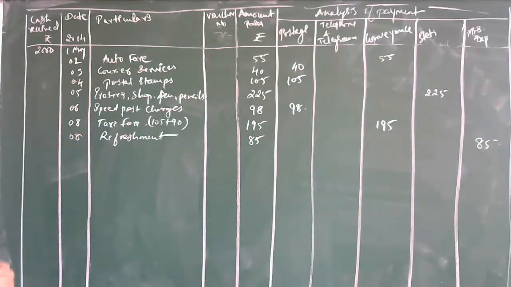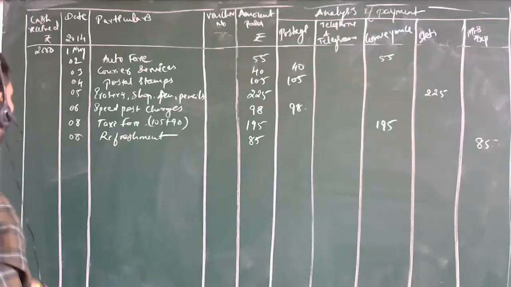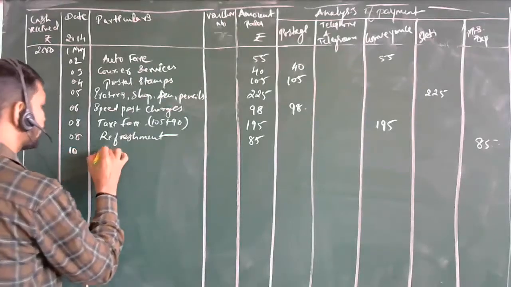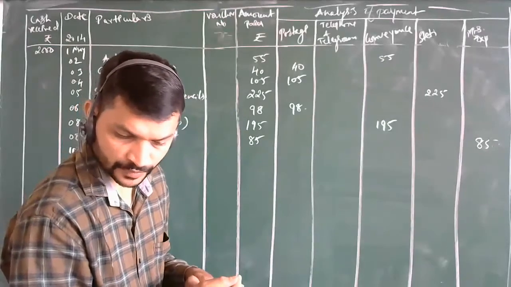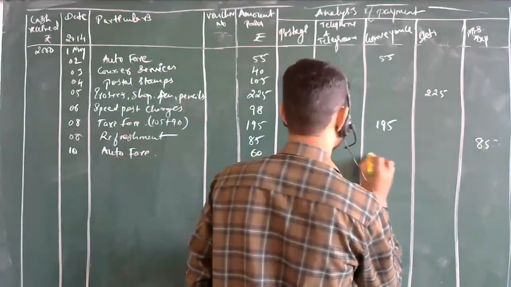Yes, sir. Then again, what are the others? Sir, May 10, auto fare. Okay, 10, auto fare. How much amount? 60. Under which heading are you going to mention? Sir, convenience. Okay, 60. Done. Next.